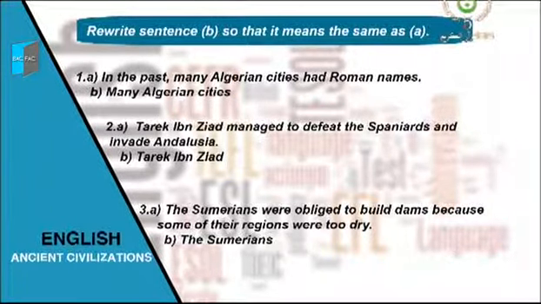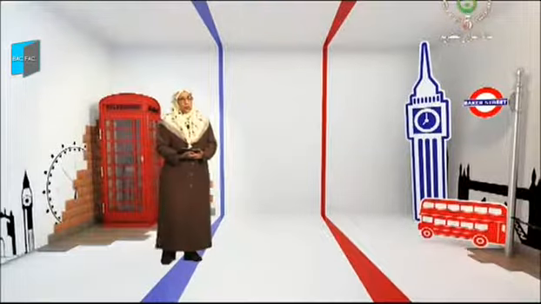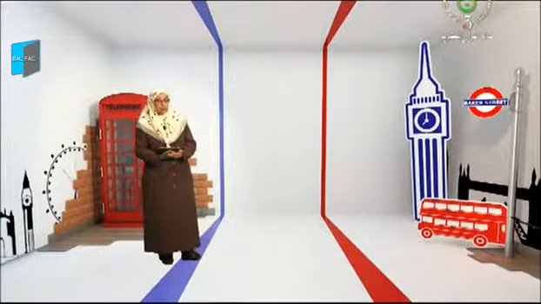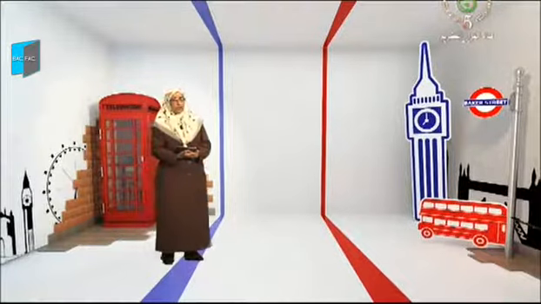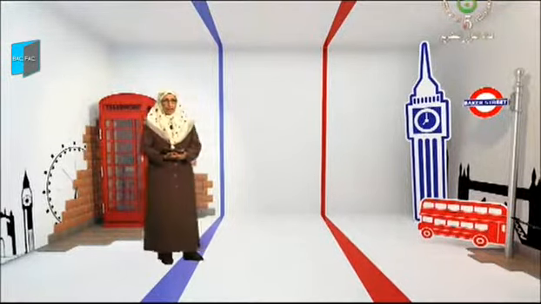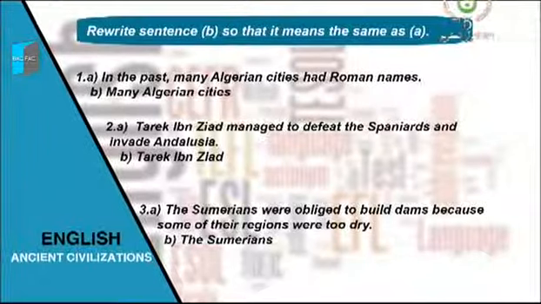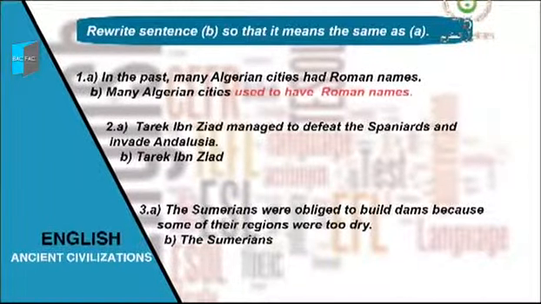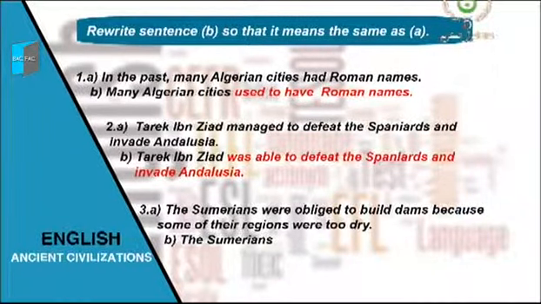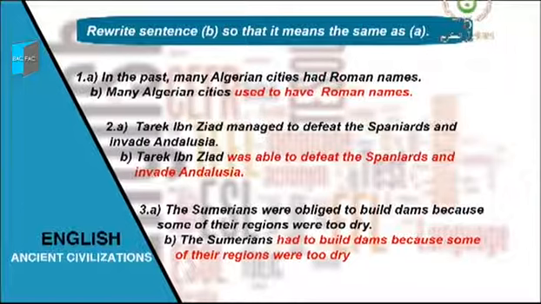Right. Don't forget that you are studying used to, had to, was/were able to. So we are going to correct and see in which sentences we use each of them. The first one, many Algerian cities used to have Roman names. Good. The second one, Tariq ibn Ziyad was able to defeat the Spaniards and invade Andalusia. And the third one, the Sumerians had to build dams because some of their regions were too dry. That's good.